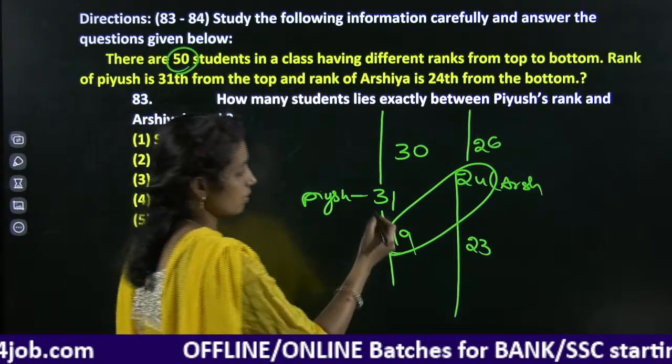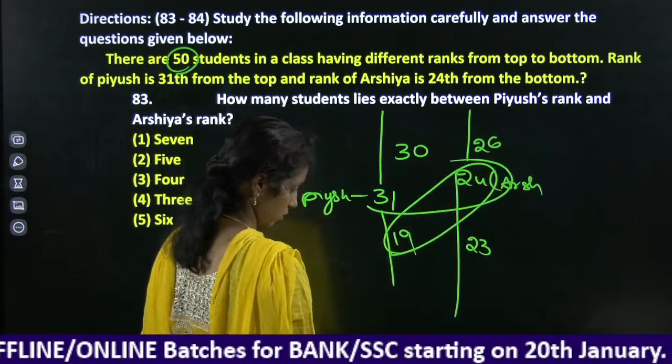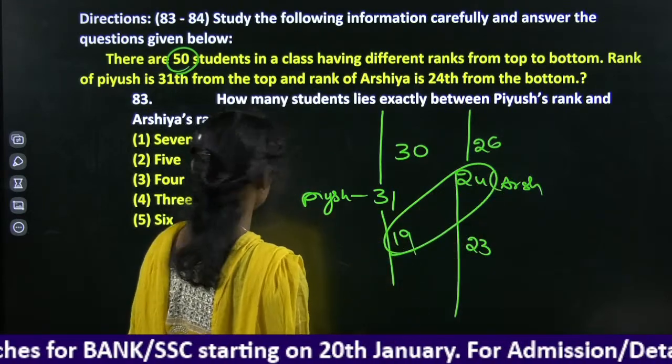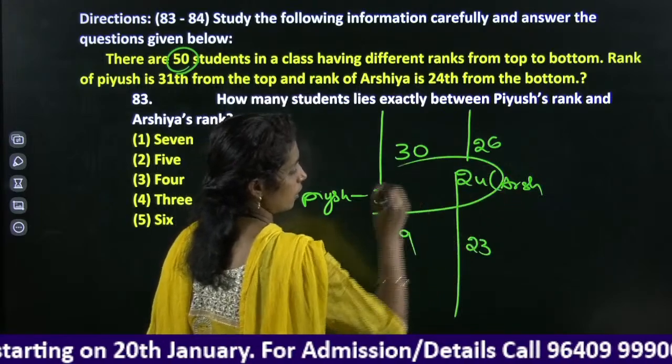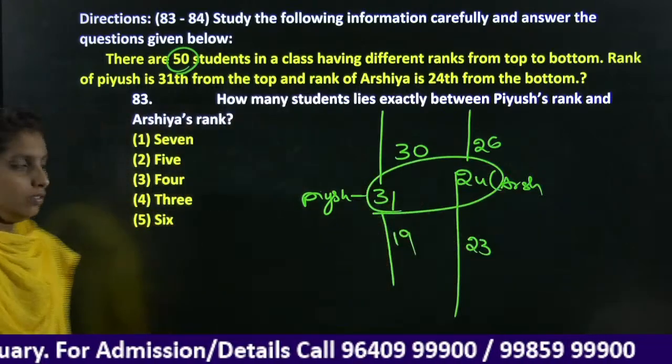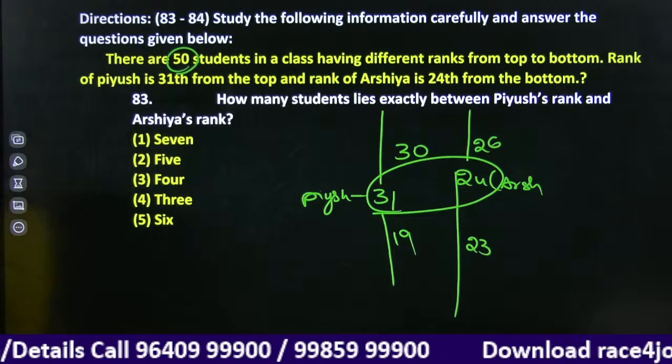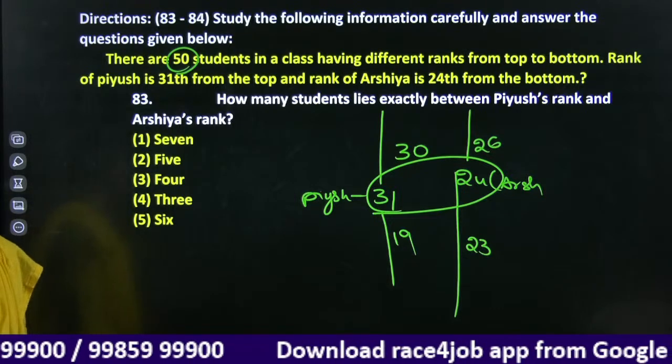Okay, we need to consider this 19. Okay. In between, we have six persons in between Arshia and Piyush.